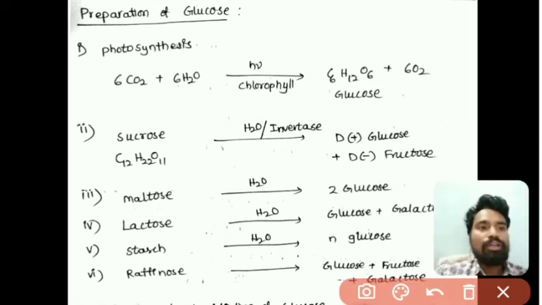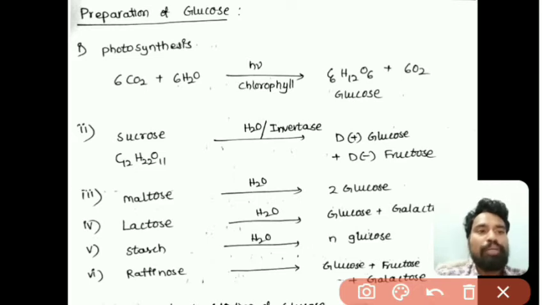Now we will see the preparation and structural elucidation of glucose. As we know, the majority of the carbohydrate present in our food is glucose. So how is glucose prepared?